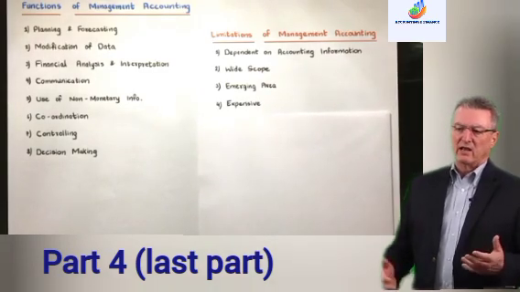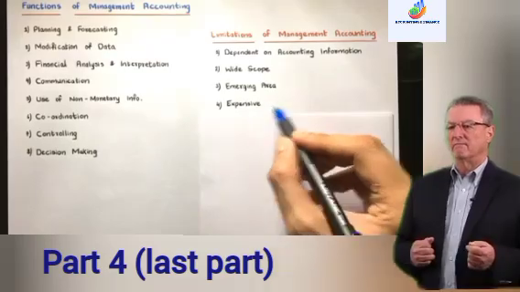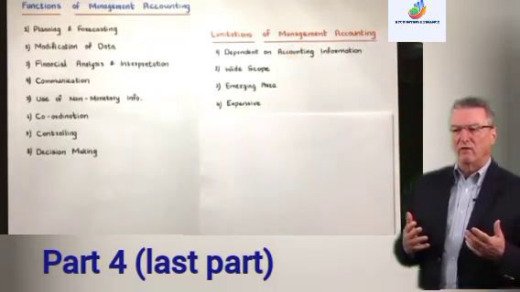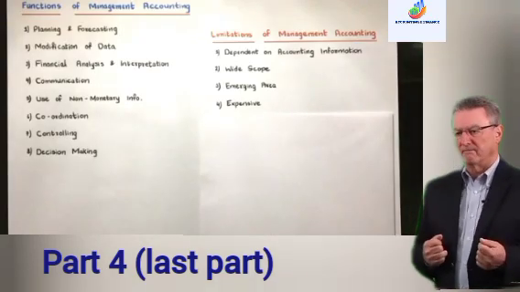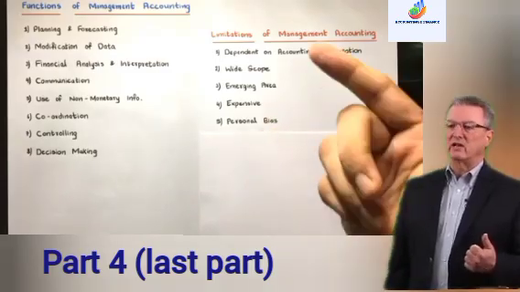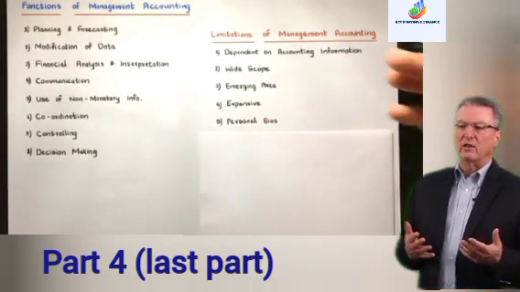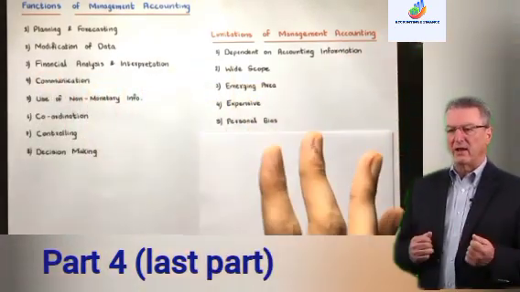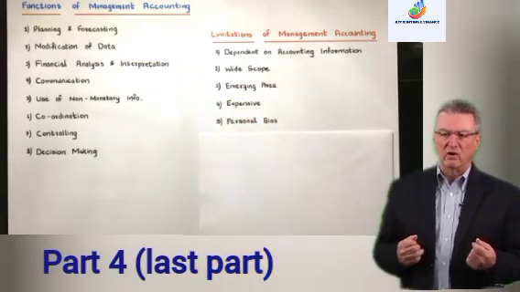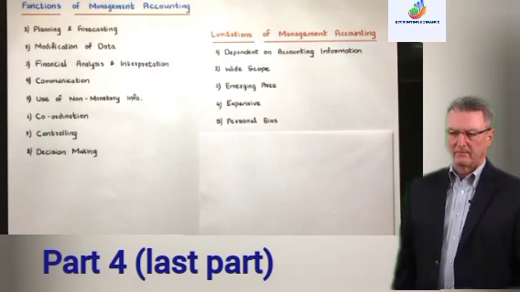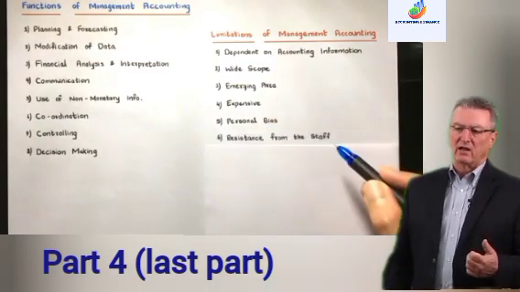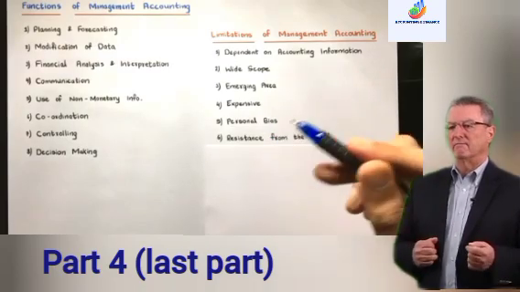The fourth point is expensive. It is very expensive to install a management accounting system in the organization because you have to pay high salaries to the financial analysts, the management accountants and all. And then the fifth is personal bias. There's a lot of judgment involved in management accounting. We do financial analysis and interpretation, and this interpretation can be according to personal judgment. Because of that, there can be personal prejudice and it may lead to personal bias. What happens if there's a personal bias? It can impact the decision badly.